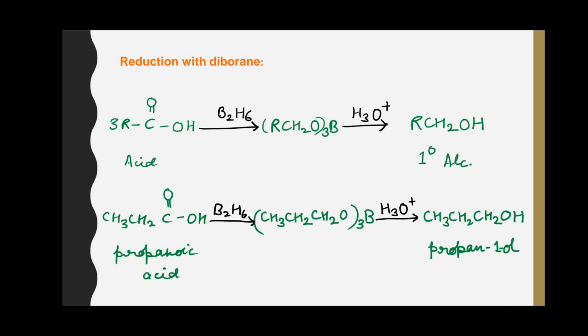Reduction of acids with diborane. Diborane can be used to reduce acids to primary alcohols. Here, this is propionic acid. When reacted with diborane, it gets converted to alkoxyborane, which on hydrolysis produces propan-1-ol.